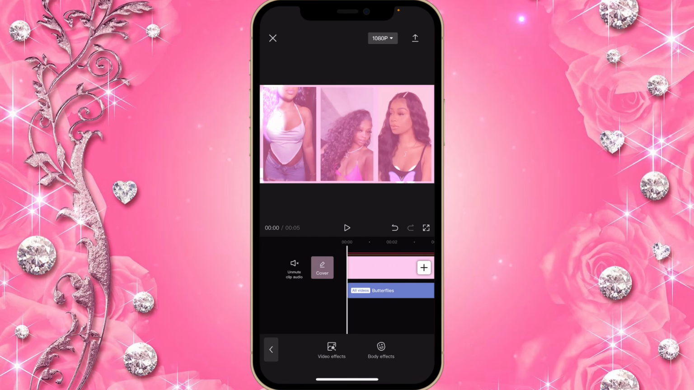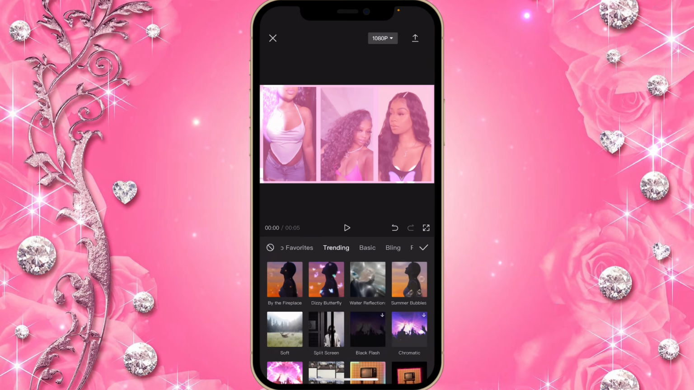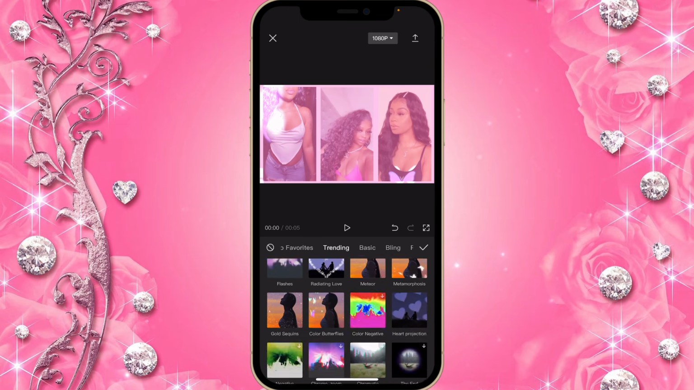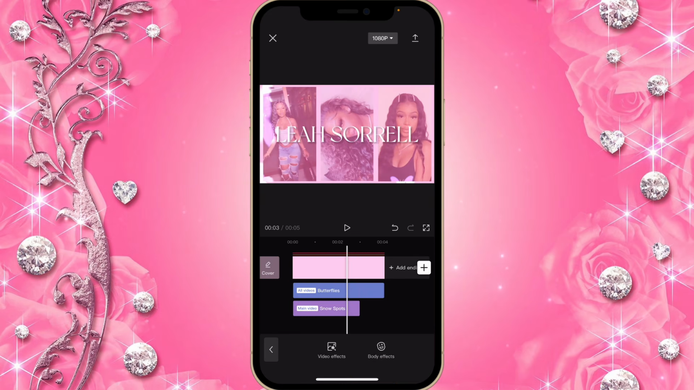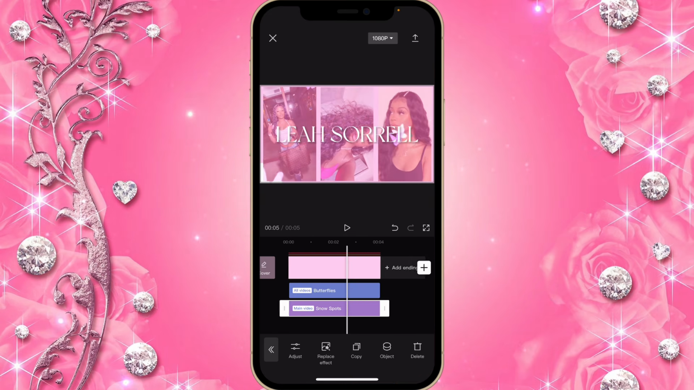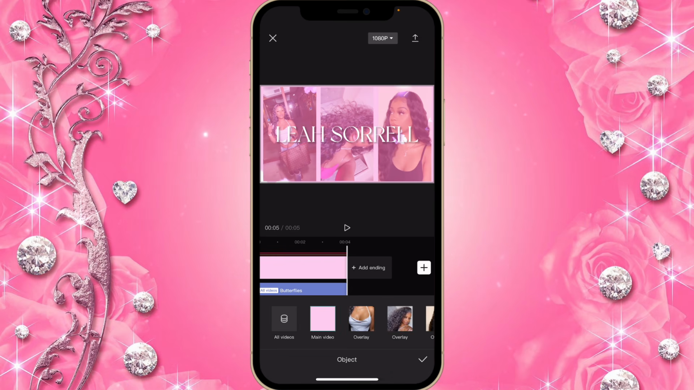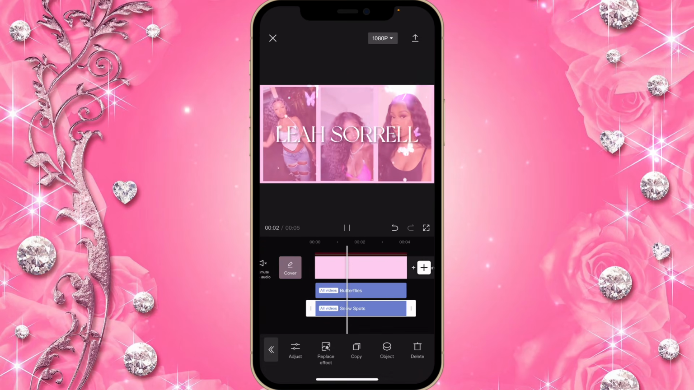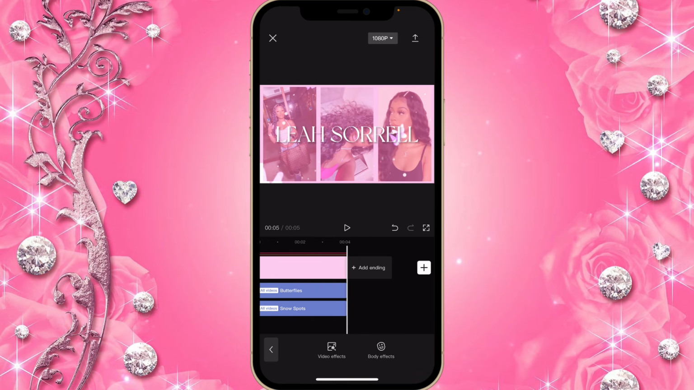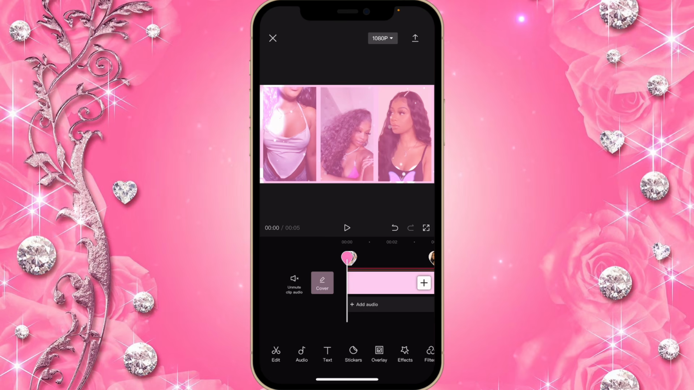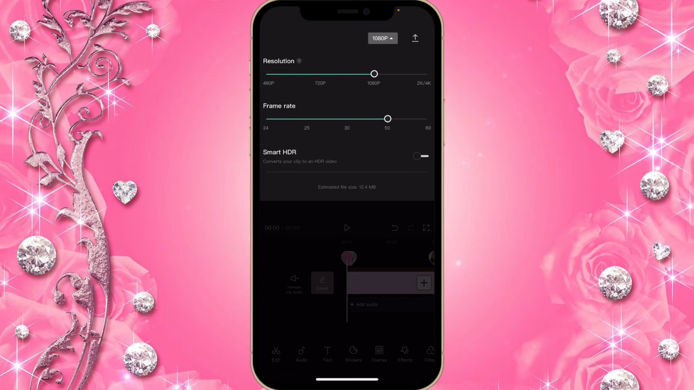And the last effect I chose was snow spots, which I got from the trending section. So you're going to do exactly the same thing you did with the butterflies. So click on object and then all videos. And that should be how your first section should look like. So now you're going to save this by clicking on these numbers here and then choosing the resolution and the frame rate that you want, and then clicking on the arrow.